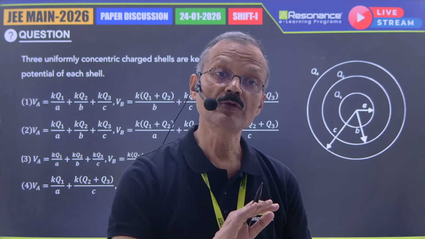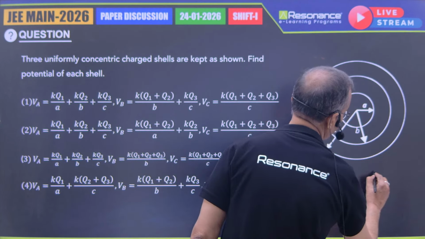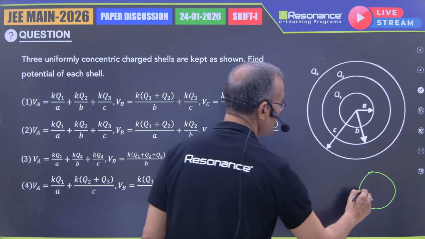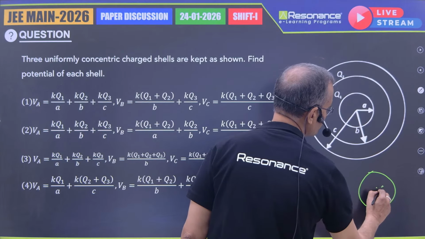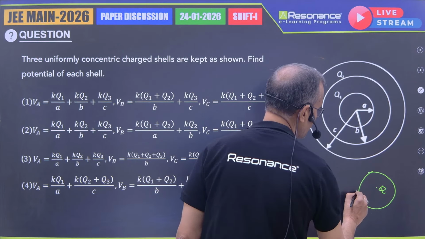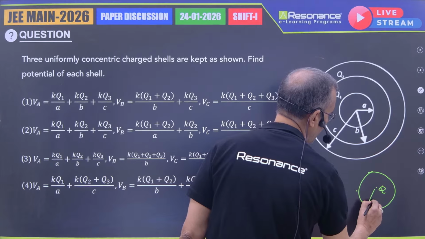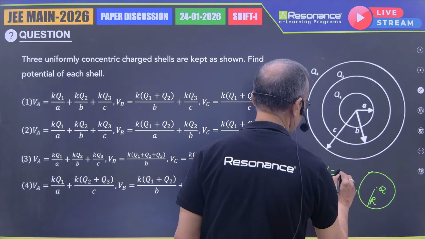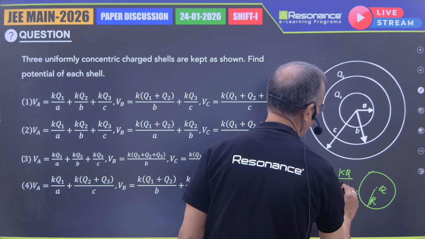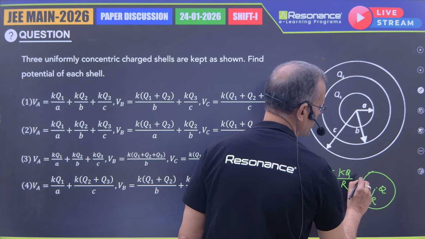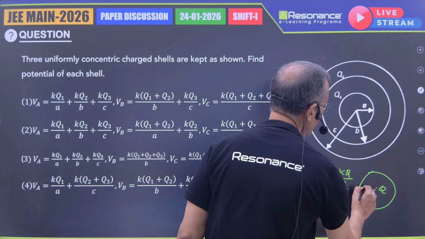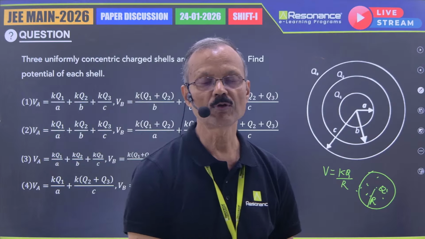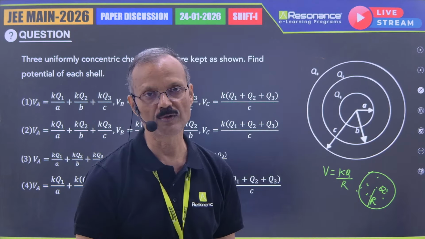If this is a shell and on this surface the charge is Q, and this is r, then V will become KQ by R. Either you take this point or you go inside, at any point inside it will be the same because every point inside is equipotential.